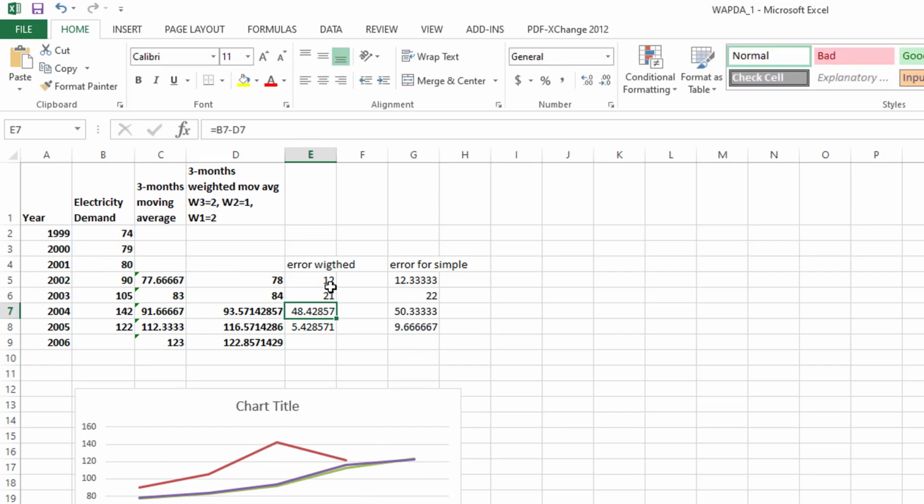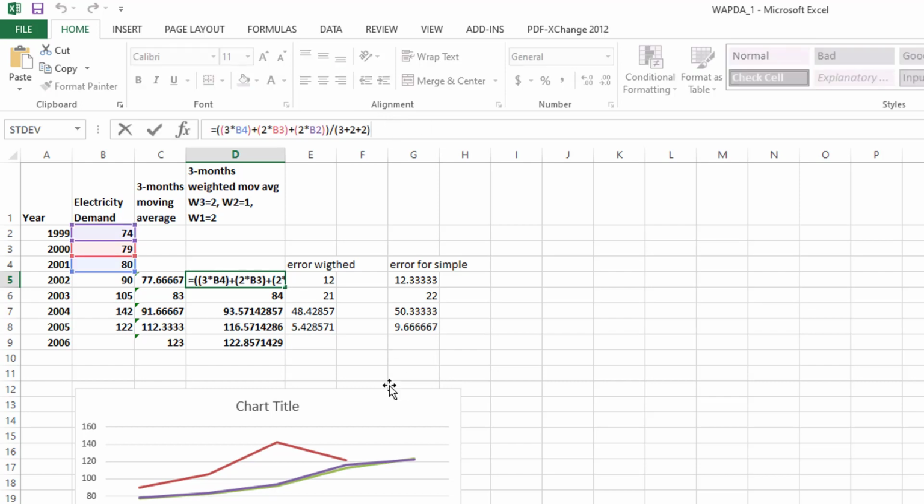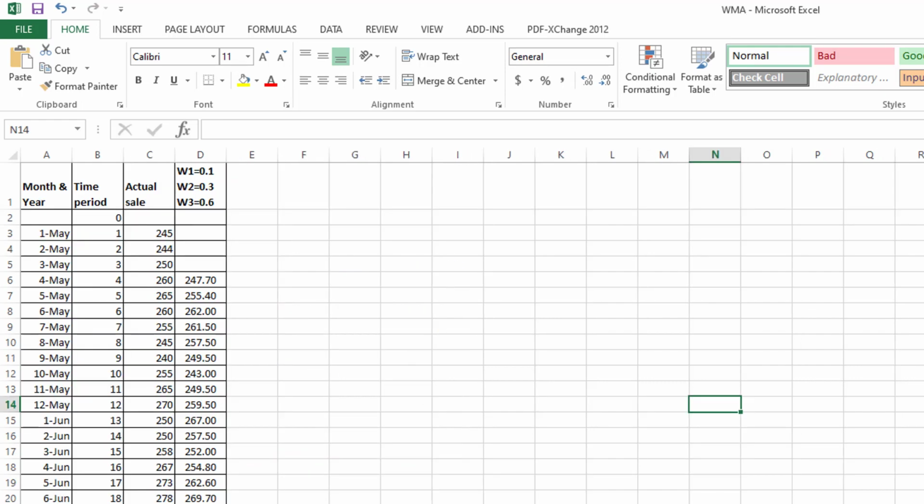You can also check the error. 12, which is lower than this one, 21, which is lower than the simple moving average error, 48, which is much lower than the simple moving average, 0.428, which is much lower than this one. So if you use these weights, these weights are better than those weights. You can also use hit and trial if you know the use of Excel, so you can easily improve the quality of your forecast and get good accuracy.